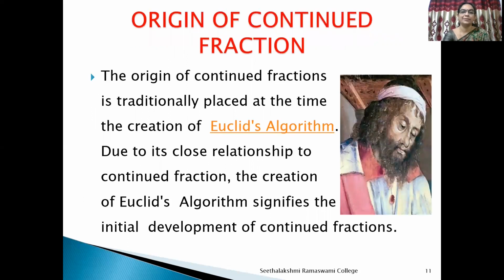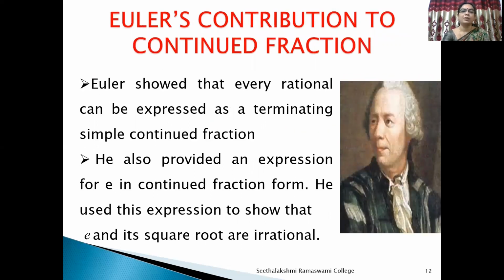The origin of continued fractions is traditionally placed at the time of the creation of Euclid's algorithm. Due to its close relationship to continued fractions, the creation of Euclid's algorithm signifies the initial development of continued fractions. Euler showed that every rational can be expressed as a terminating simple continued fraction. He also provided an expression for e in continued fraction form. He used this expression to show that e and its square root are irrational.